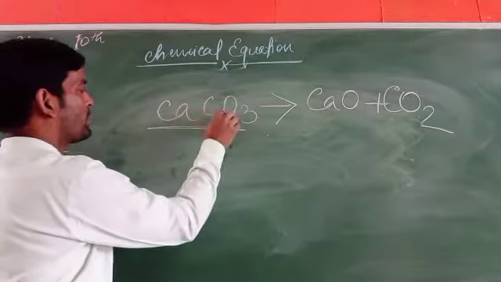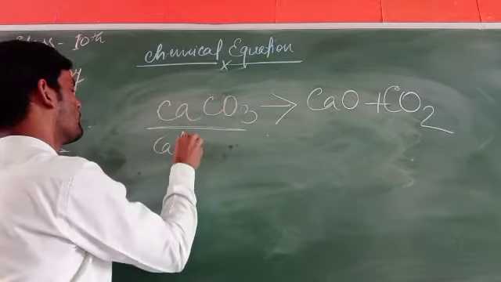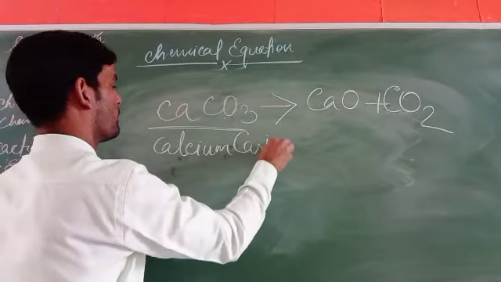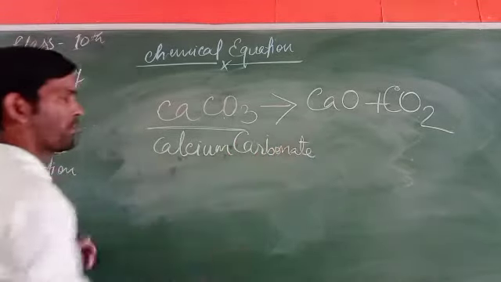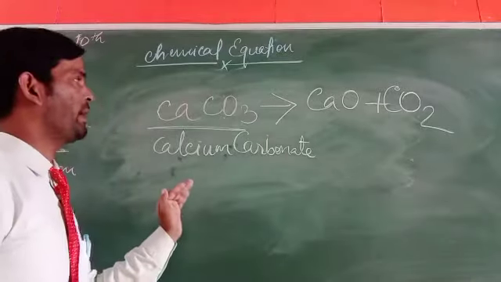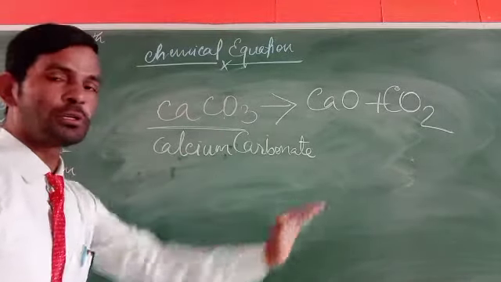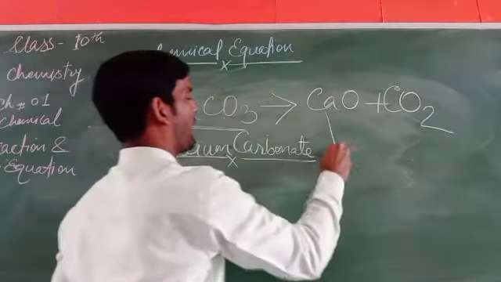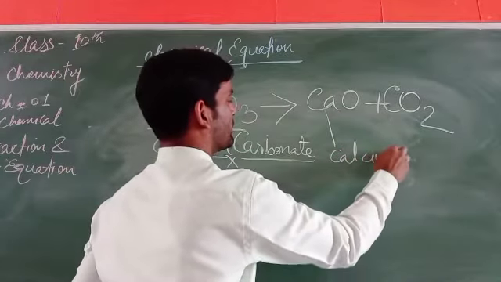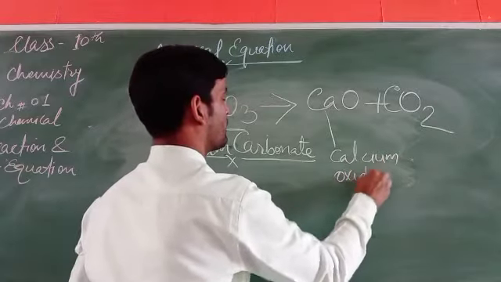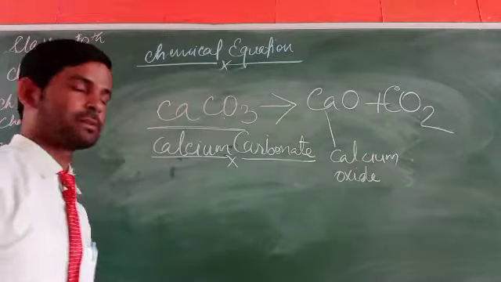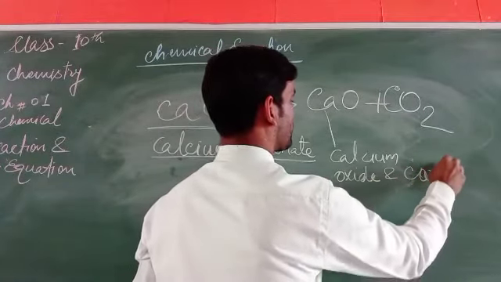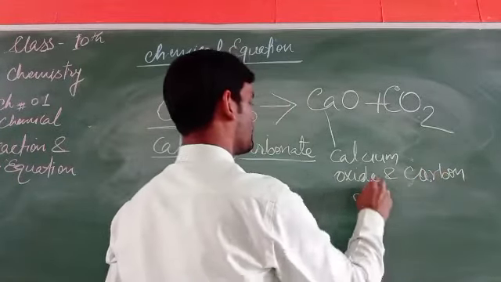Calcium carbonate gets decomposed, or broken down, into calcium oxide and carbon dioxide.